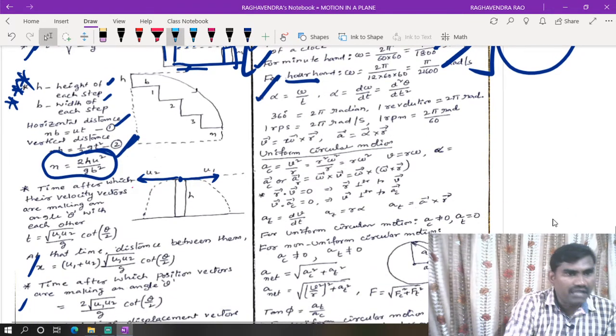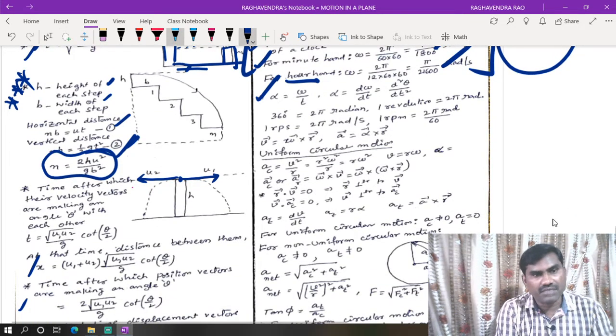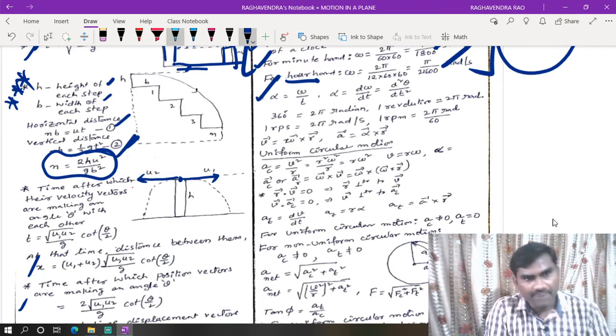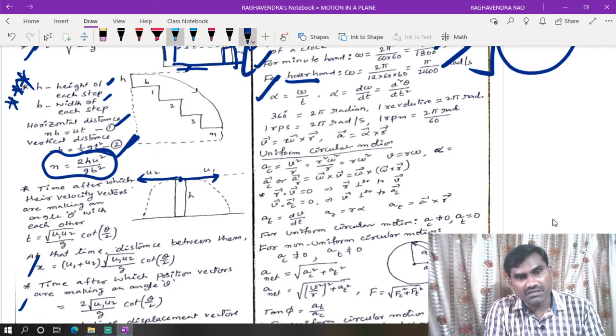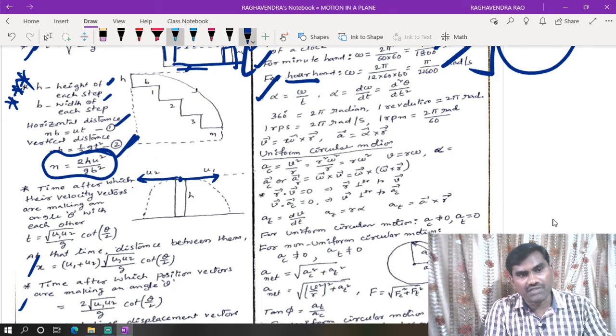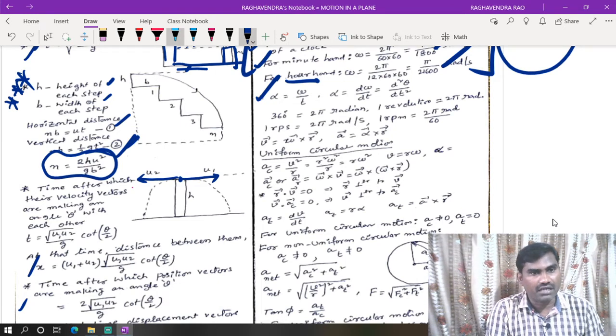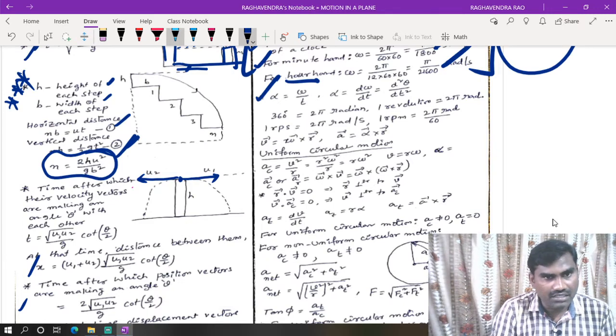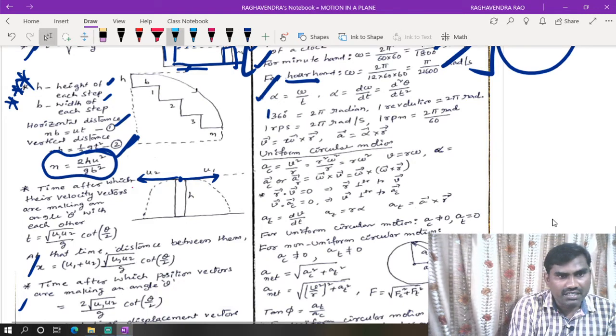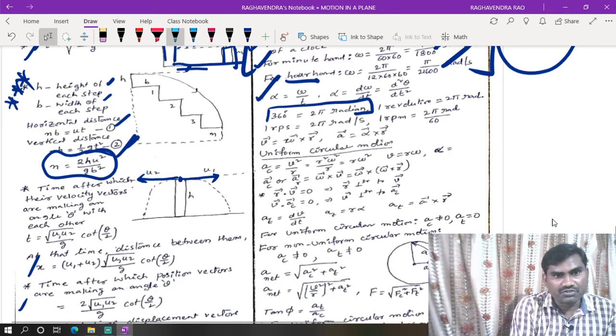And then angular acceleration. Angular acceleration is nothing but angular velocity by time taken. As usual, in the case of speed, velocity, acceleration, here also we have angular displacement, angular velocity, angular acceleration. Now we can write 360 degrees as 2 pi radian. 1 revolution per second means 2 pi radian per second.